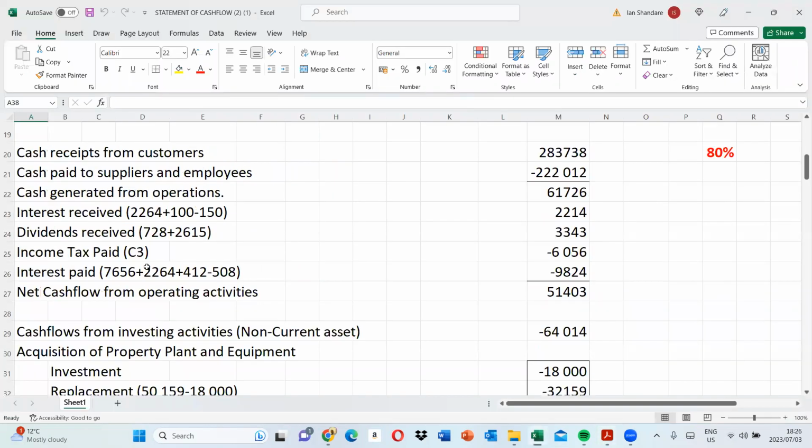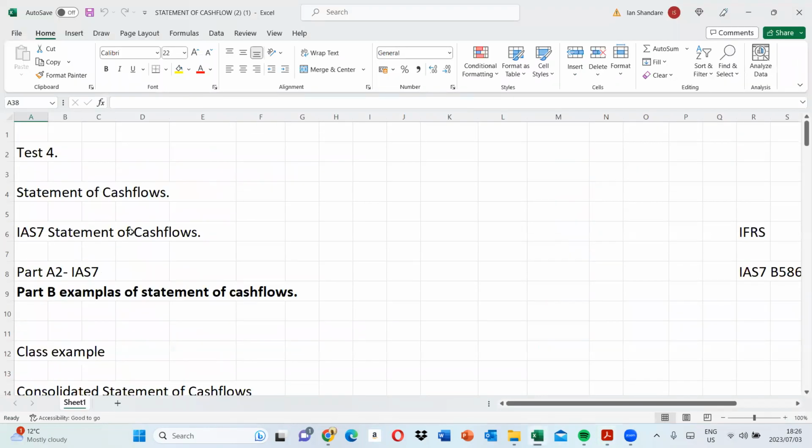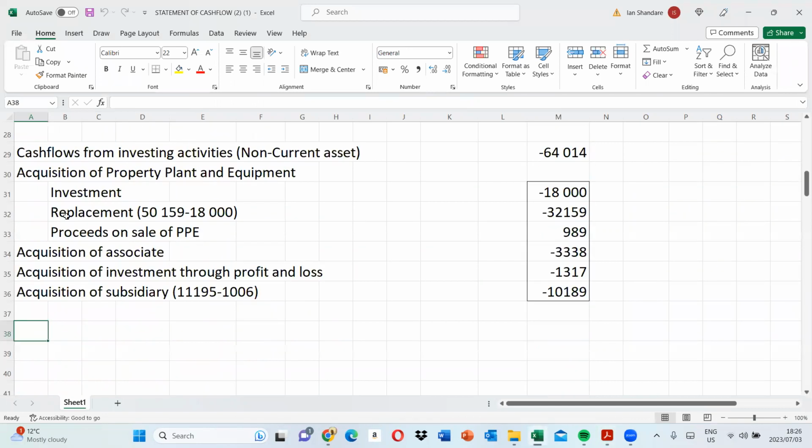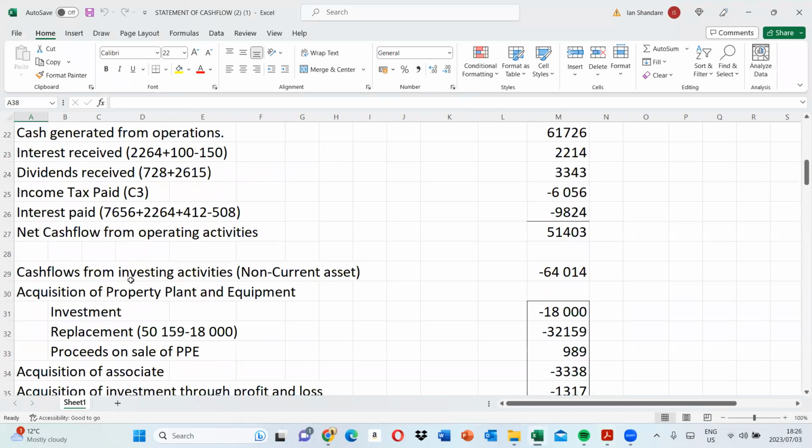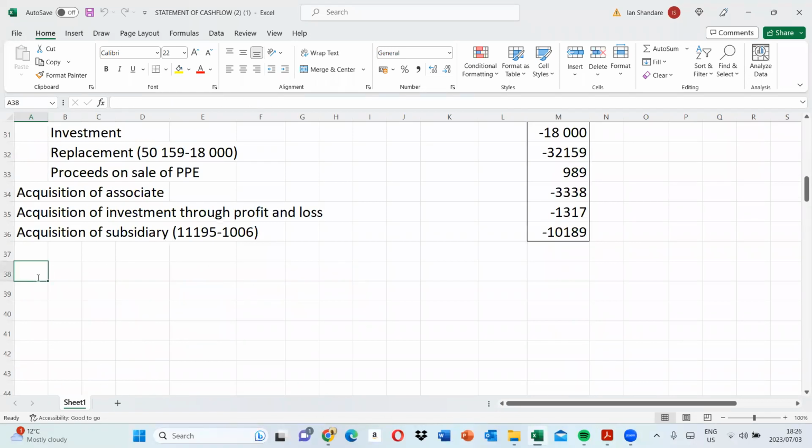All right. So I think in regards to the statement of cash flows that we've been working on, we lastly did investing activities, whereby we touched that investing activities, it is actually made up of non-current assets. And then, of course, we did some calculations in regards to investing activities. All right, so now I want to look at financing activities. All right, so to see now what makes up financing activities.